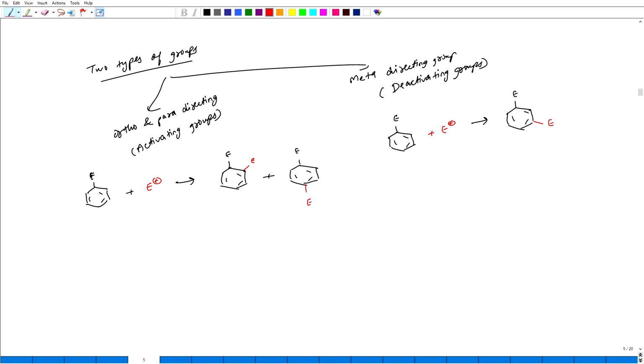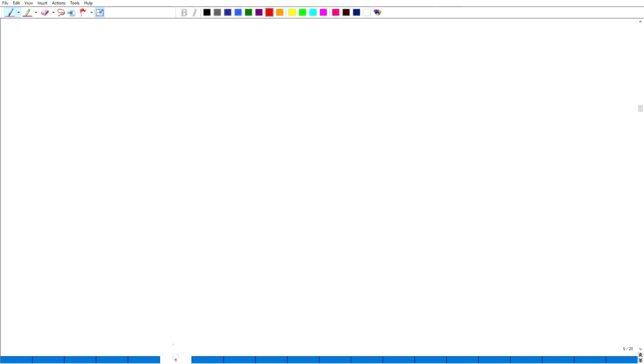Okay. So, these are the two kinds of groups: ortho and para directing groups, that is called the activating groups, and second one is called meta directing groups, that is deactivating groups. Okay. Now, how these are ortho and para directing and how these are meta directing groups, that we will discuss. First we will discuss activating groups.